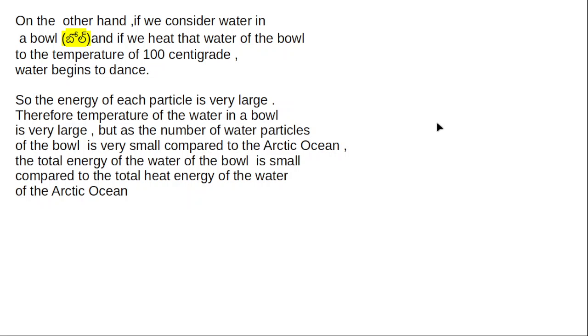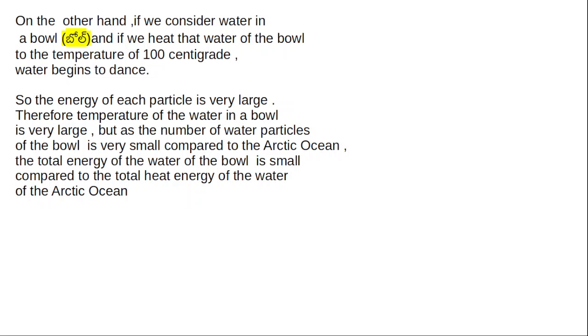Now you consider a bowl containing some water, and if you heat the bowl to 100 centigrade, the water begins to dance. The energy of each water particle is very large when there is boiling water in the bowl. Therefore, temperature of the water in the bowl is very large. But there is a small number of water particles in the bowl when you compare it with the water particles of the Arctic Ocean.